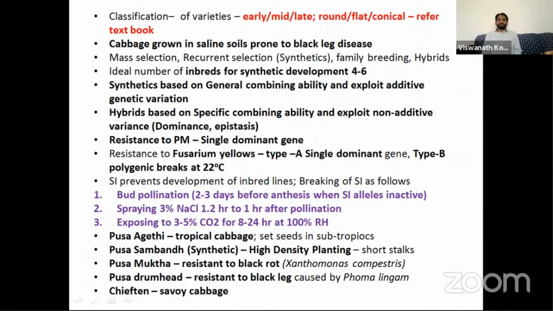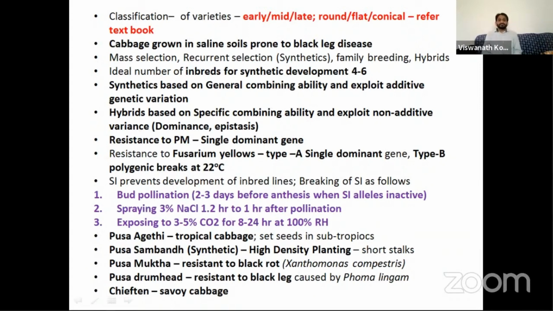Ideal number of inbreds for synthetics development: 4 to 6. Synthetics are based on exploiting the general combining ability and additive genetic variation, whereas hybrids are based on the specific combining ability and non-additive genetic variation. You can refer to a genetics book for what additive and non-additive variation are.